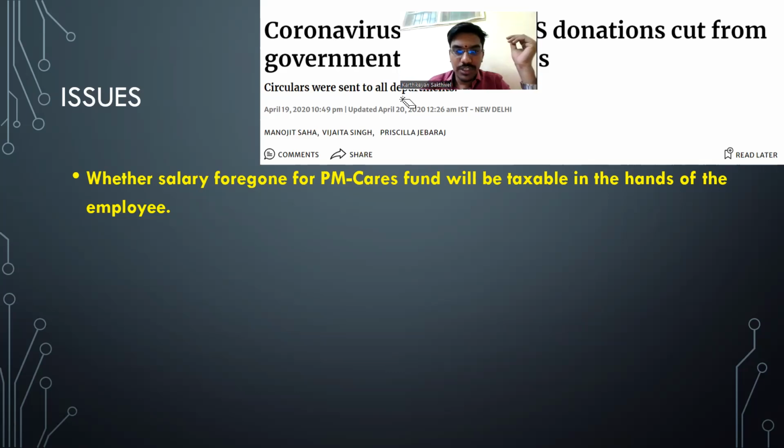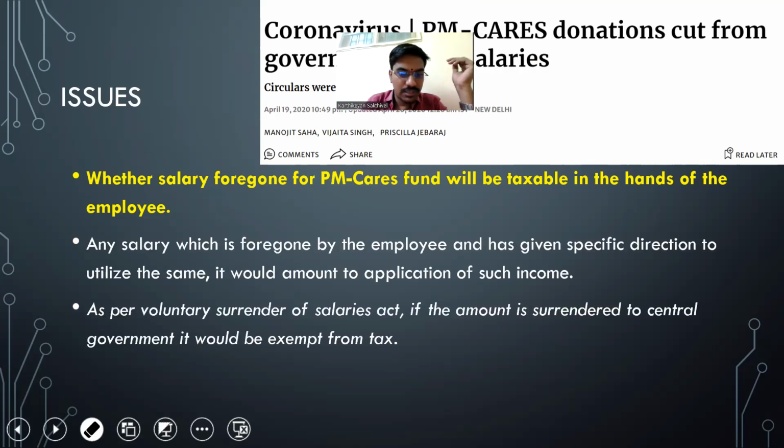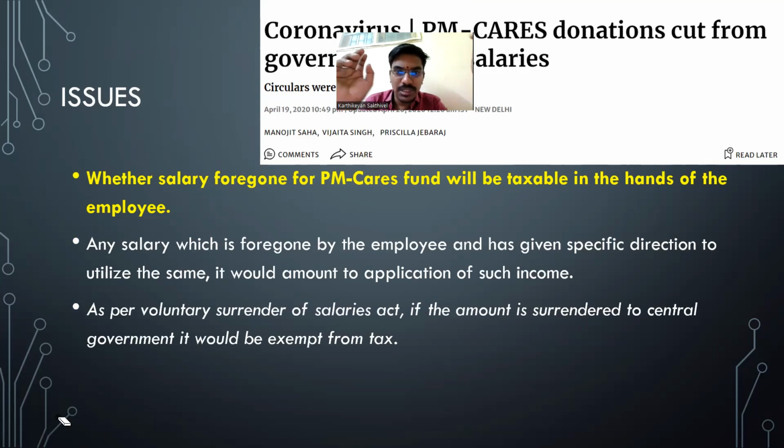But the only thing you should remember is, if you are going to give it to the central government, as per Section 2 of the Voluntary Surrender of Salaries Act 1962 or 63, that amount, if it is surrendered to the central government, only in such case it is exempt. In all the other cases, it is taxable.